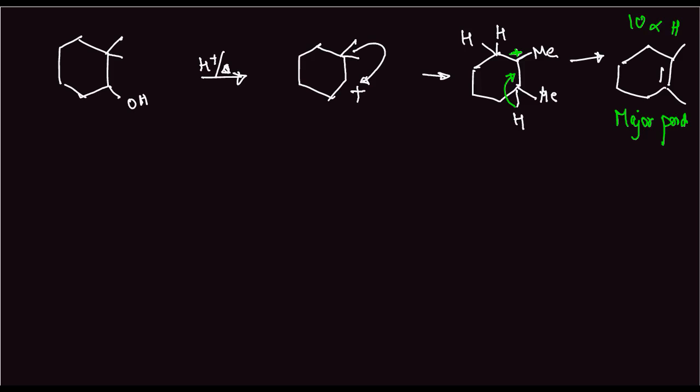Another form in which it can fall is this hydrogen falling here. So if this hydrogen falls here, the compound we get is this. CH3, CH3 and this. So in this case, how many alpha hydrogens do we have? We have 2 plus 1, 3, and so we have 3 alpha hydrogens in total.